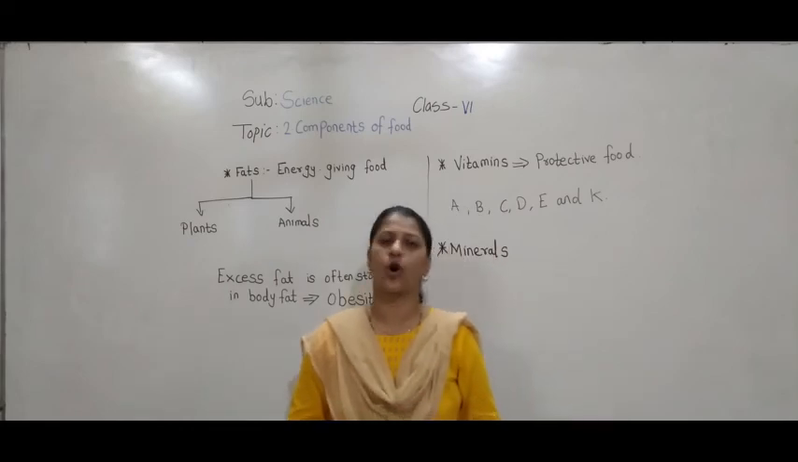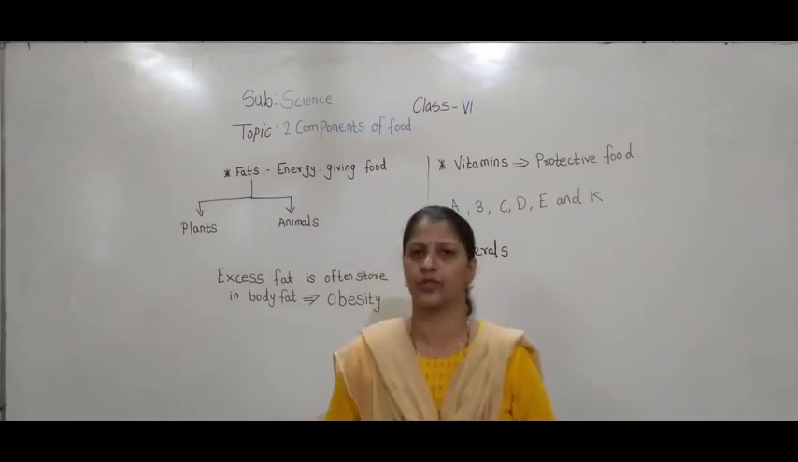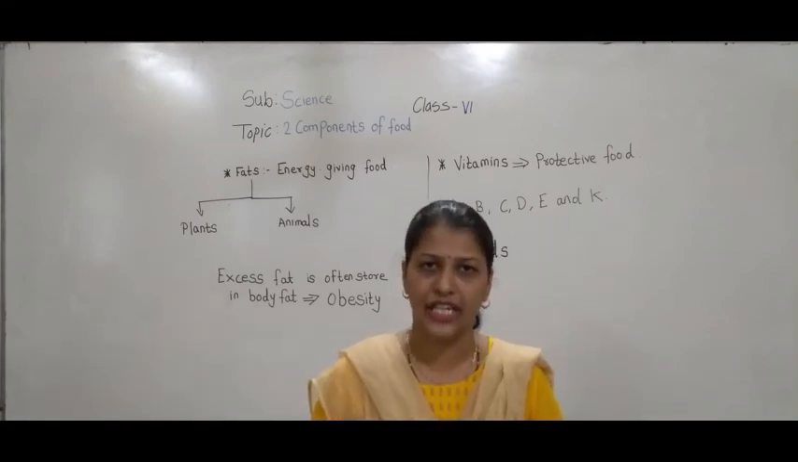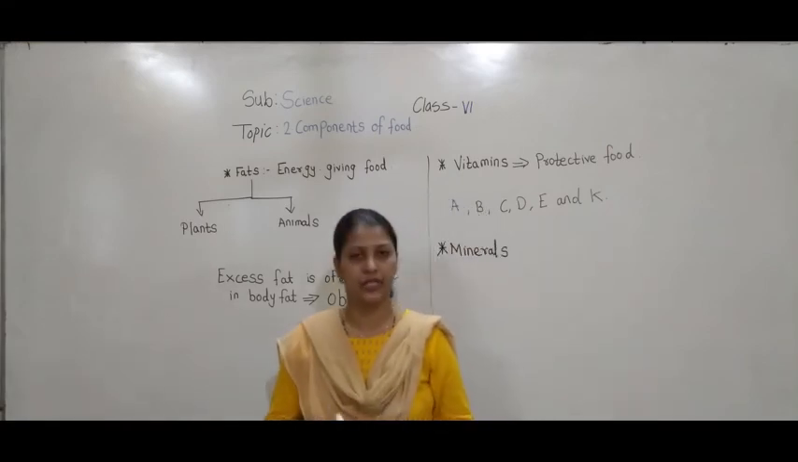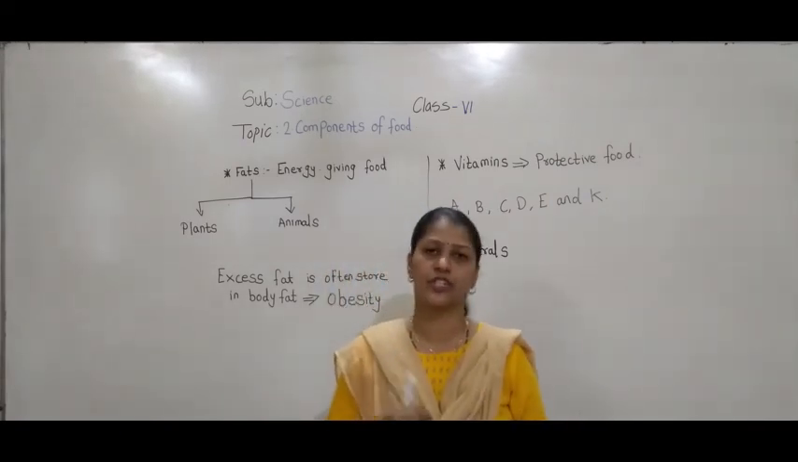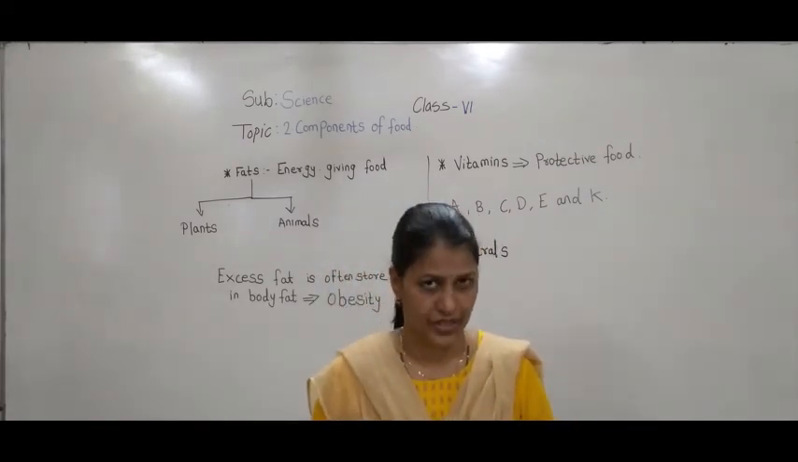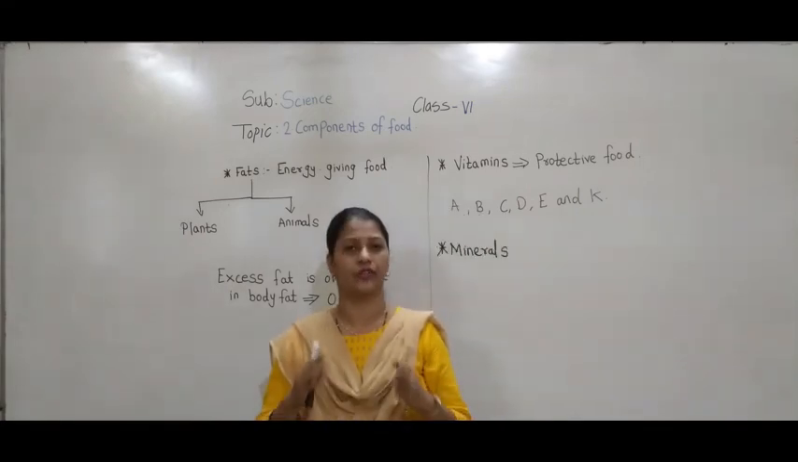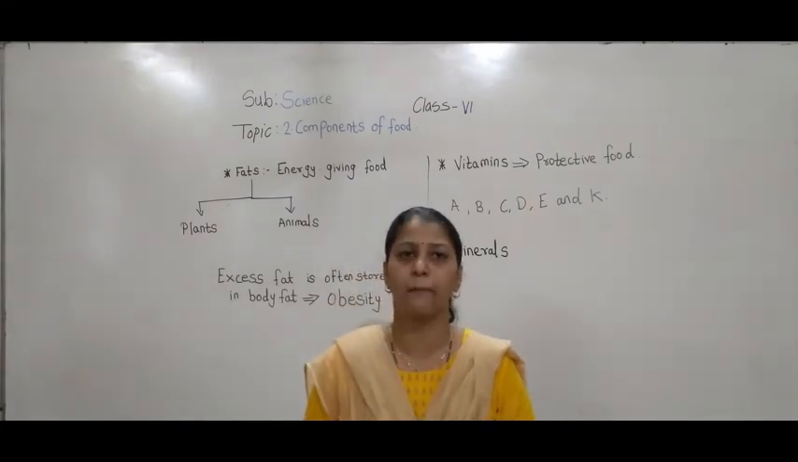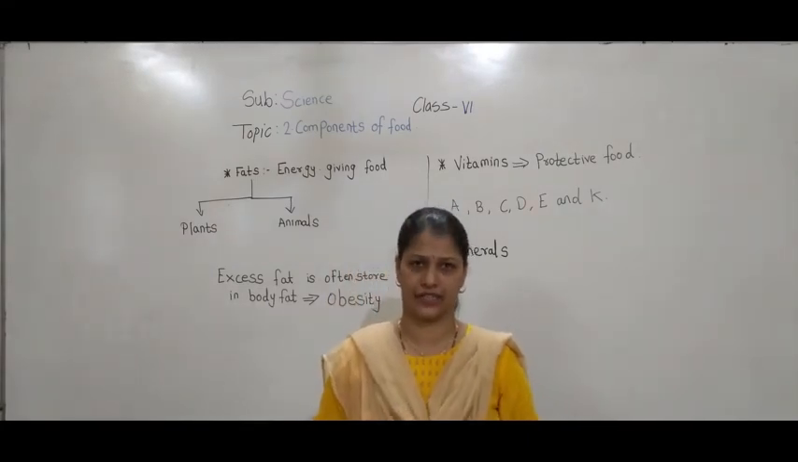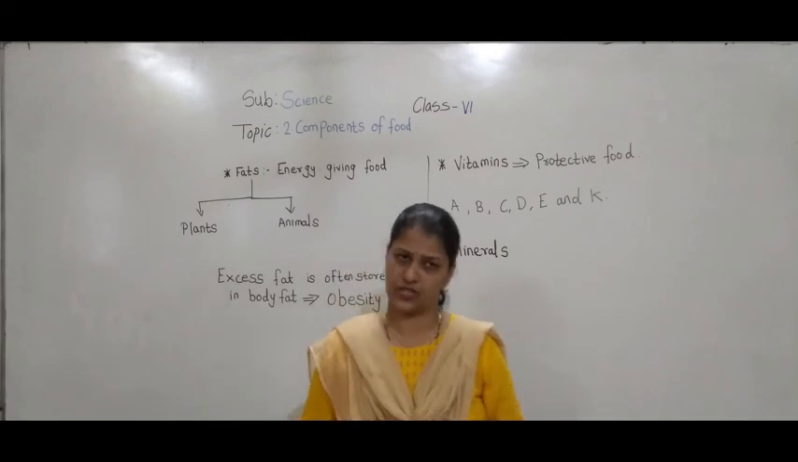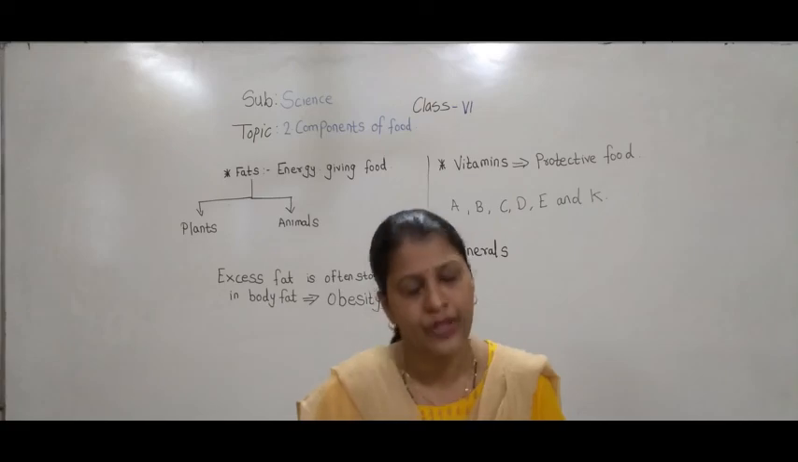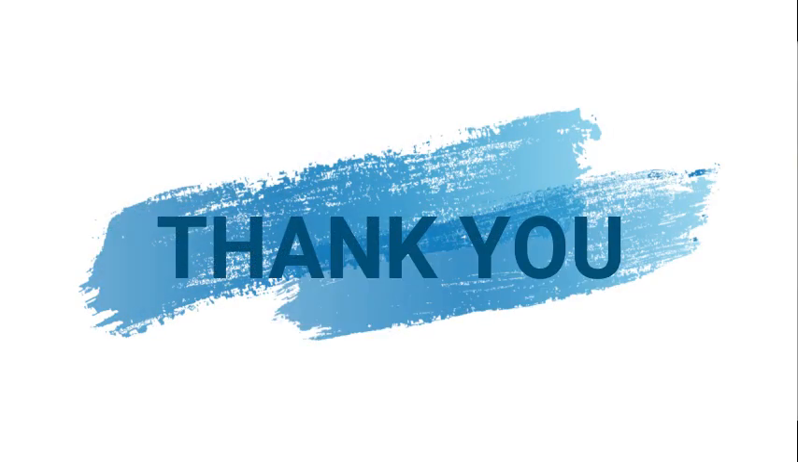In class 5th we have already discussed the different types of nutrients, that is carbohydrates, protein, fats, vitamins, minerals. These are the nutrients which are important for our body. But along with this we also need roughage and water. They are also part of our balanced diet. Along with these nutrients we also need roughage and water. We will learn this in the next video.